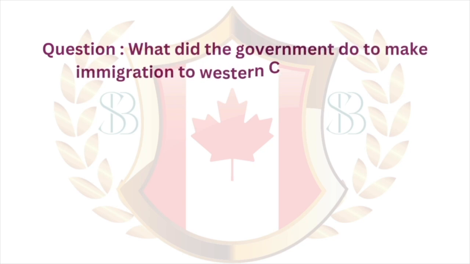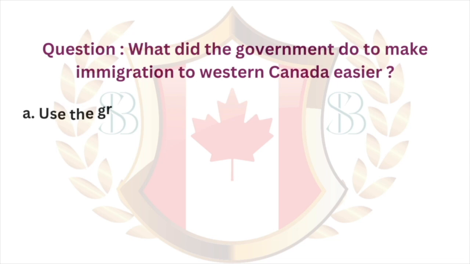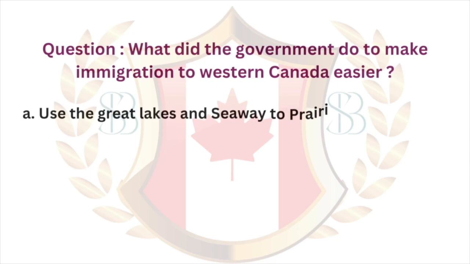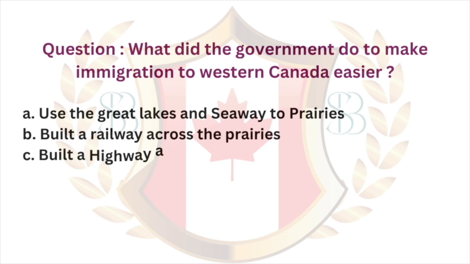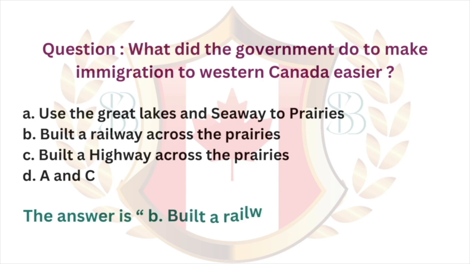Question. What did the government do to make immigration to Western Canada easier? A. Use the Great Lakes and Seaway to the prairies. B. Built a railway across the prairies. C. Built a highway across the prairies. D. A and C. The answer is B. Built a railway across the prairies.